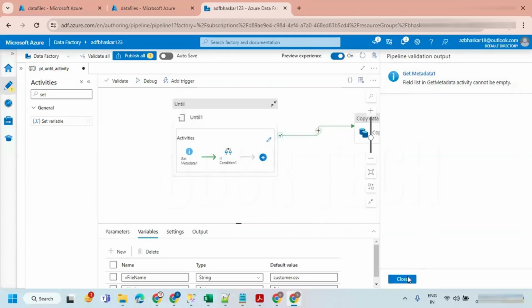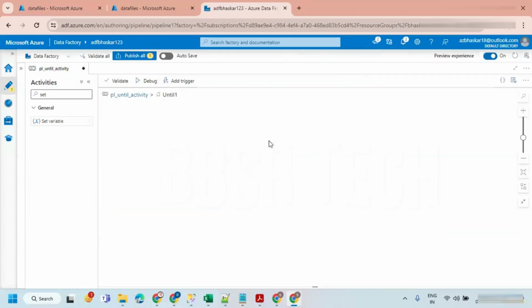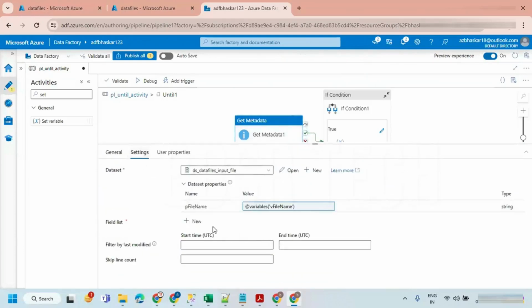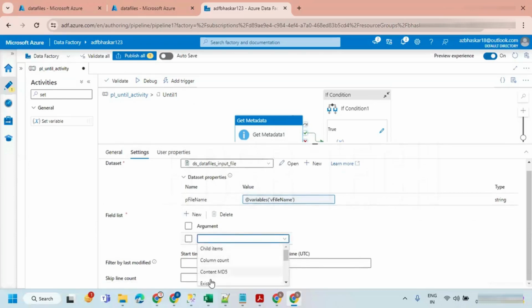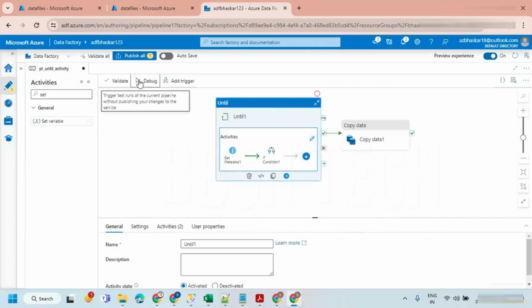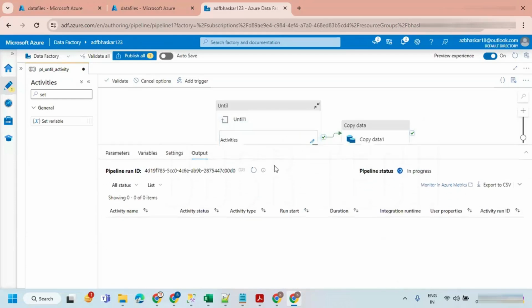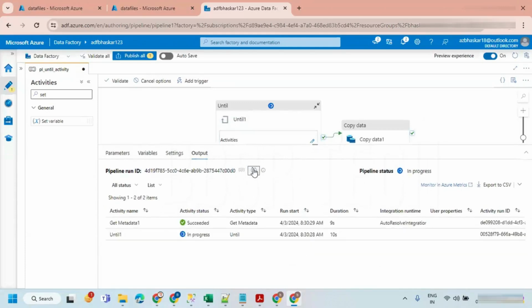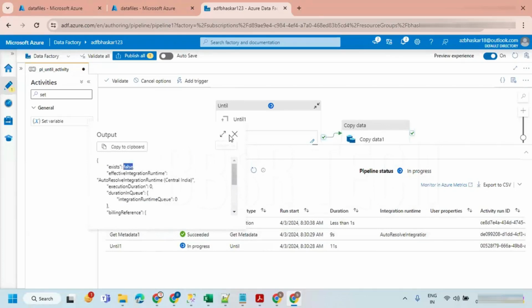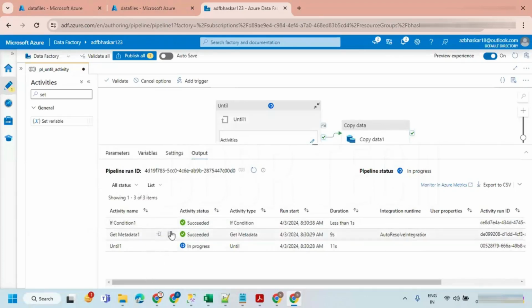In the field list of Get Metadata, there is a property we missed. You have to take the property exists. That's all. Let's debug it. You can see Get Metadata 1 is in the queue. It succeeded. The value of this is what? False. I think I have to write it in lowercase.